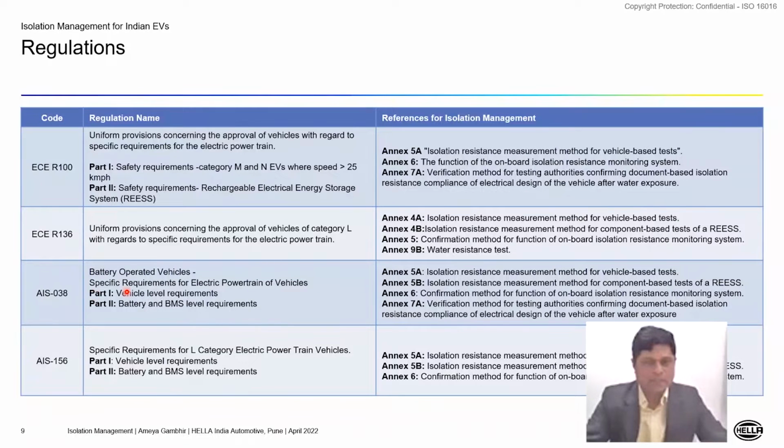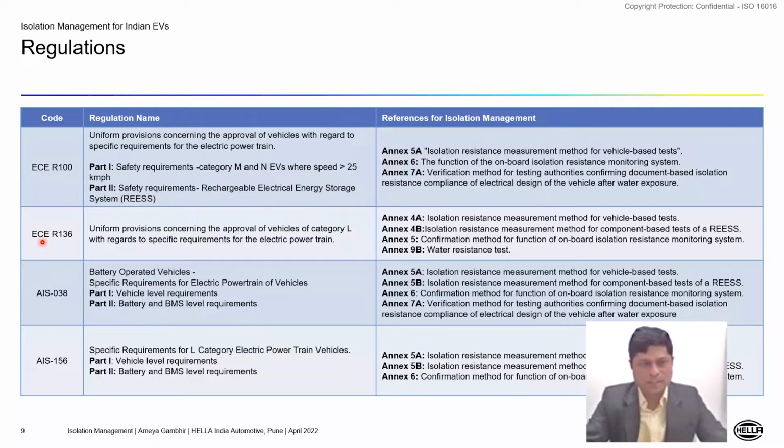So part 1 is similar to ECE R100, which is at vehicle level, and part 2 is at battery and BMS level. We have similar annexures talking about the isolation resistance measurement method, isolation resistance monitoring system, which is on board, the method to verify this system, and then confirmation or verification method for testing authorities. So it is quite similar to ECE R100.